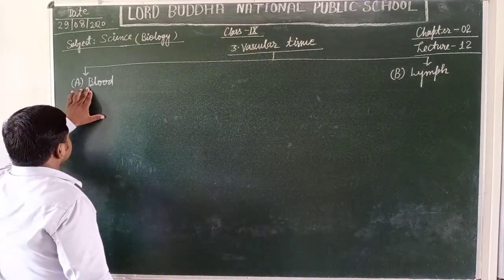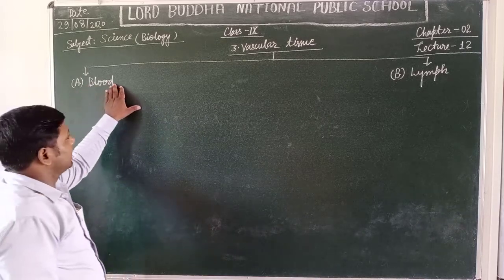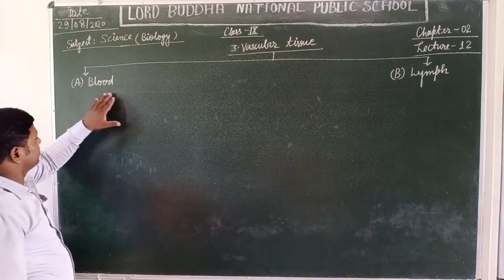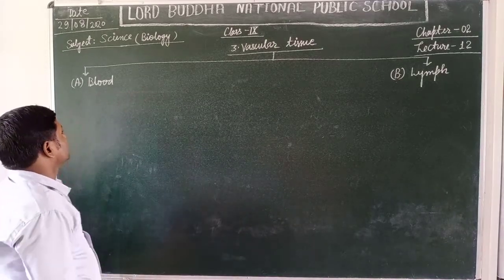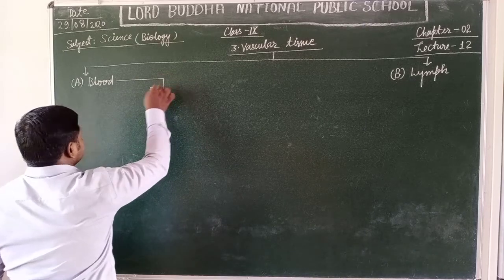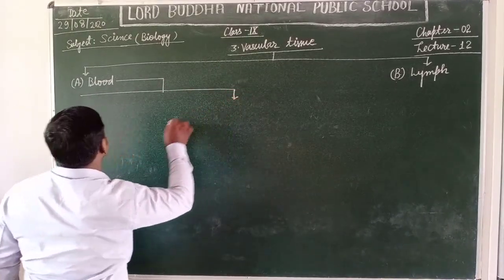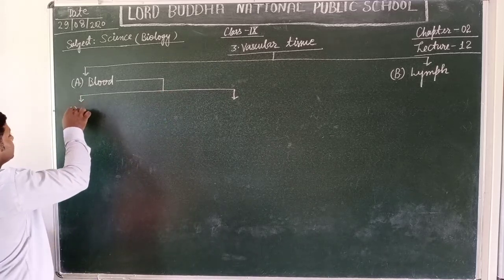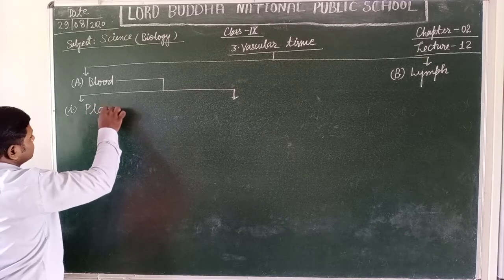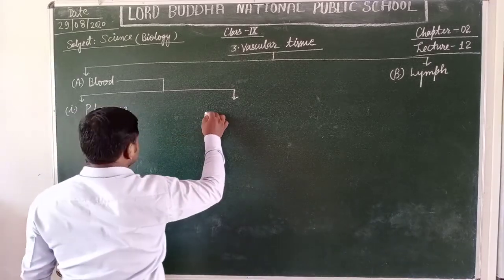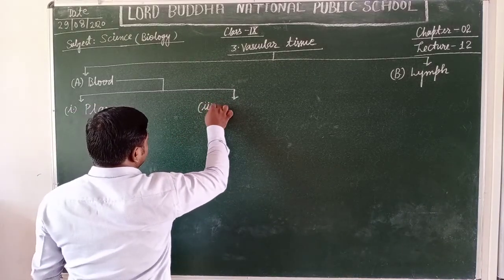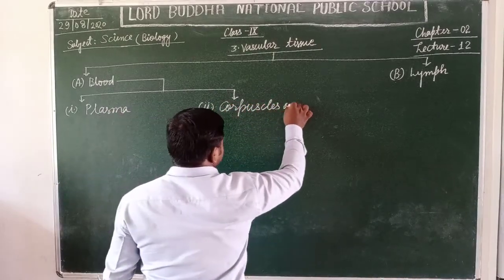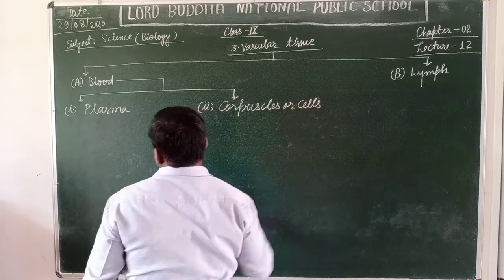What is blood? Students, the blood is a kind of fluid connective tissue that is mainly composed of two types of components. What are these? Look ahead. The first one is the plasma, and the second one is corpuscles or cells. Corpuscles are cells.